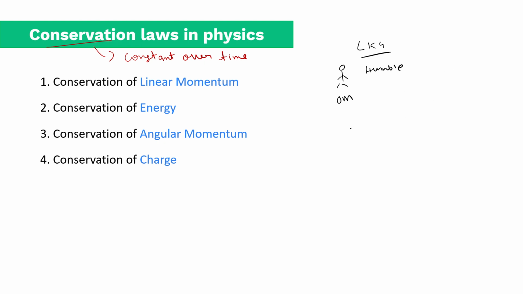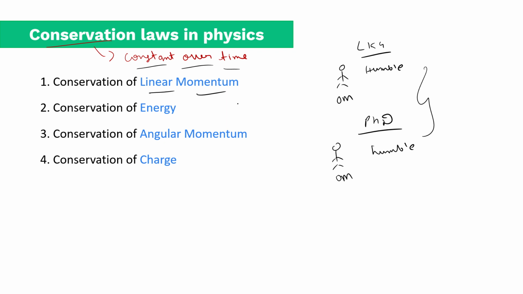Let us say one guy called Om Narayan is humble, and when he does PhD also, Om Narayan is humble. So that is one example of being constant, which means there is some kind of conservation. Okay, it means it is protected.